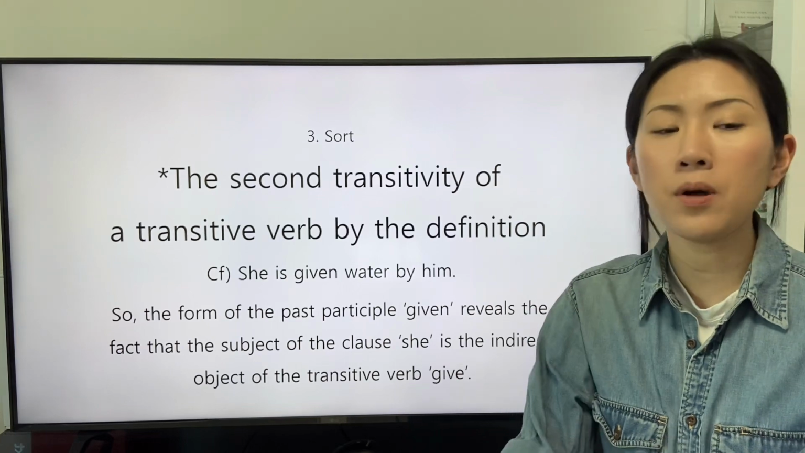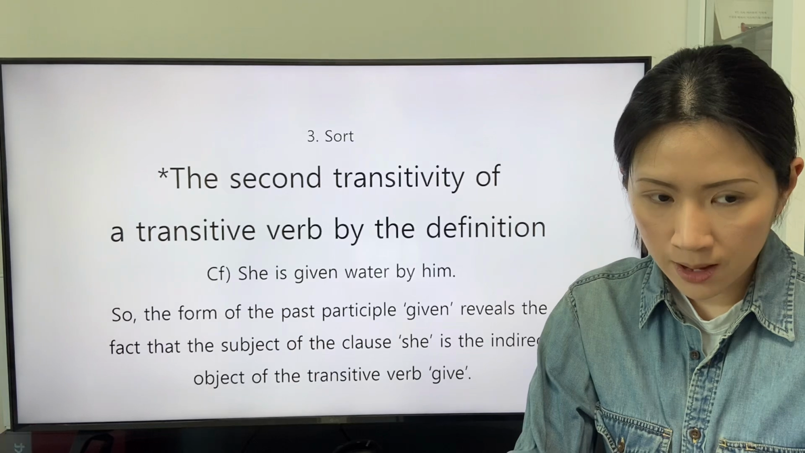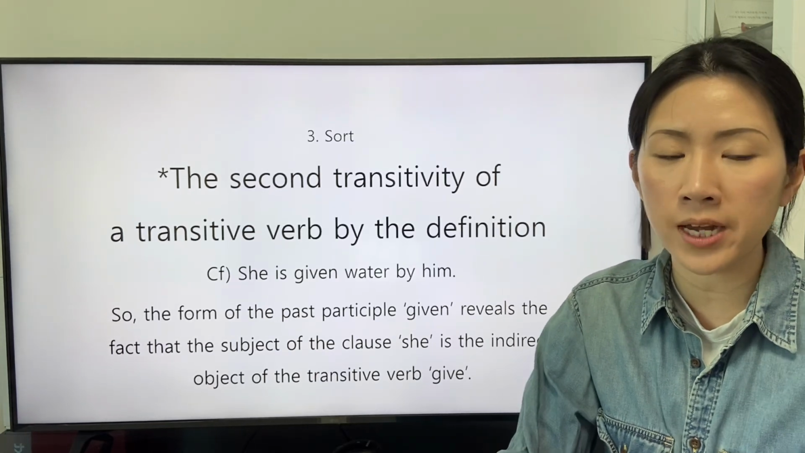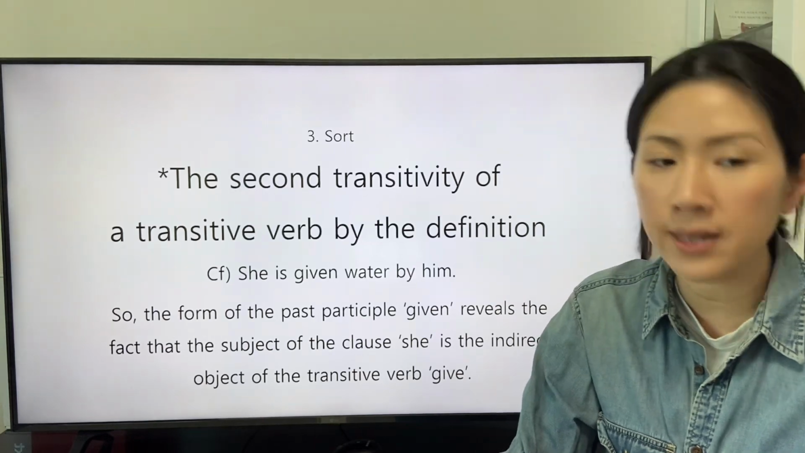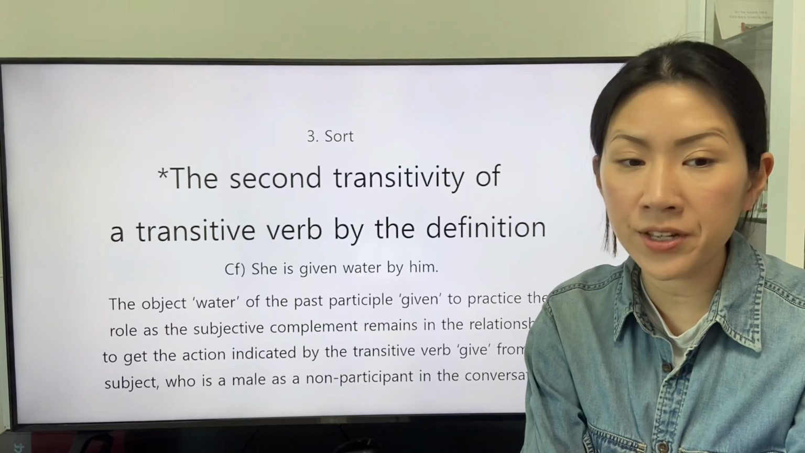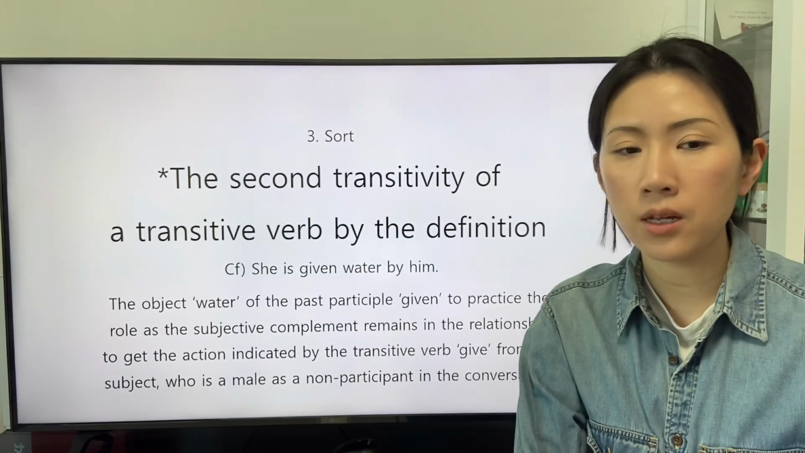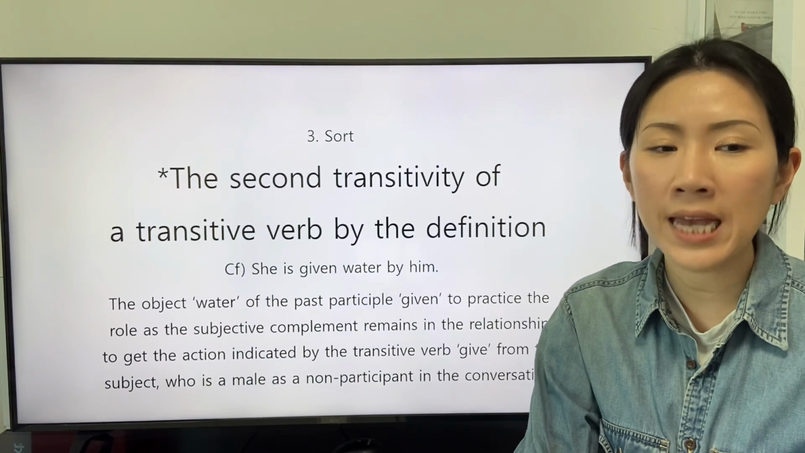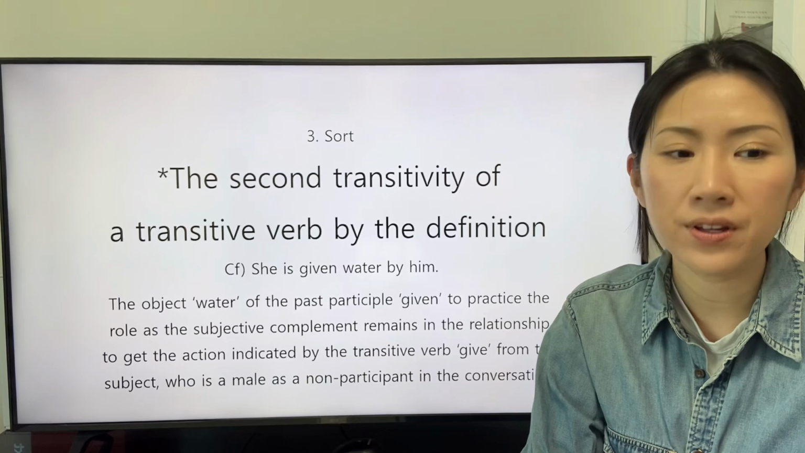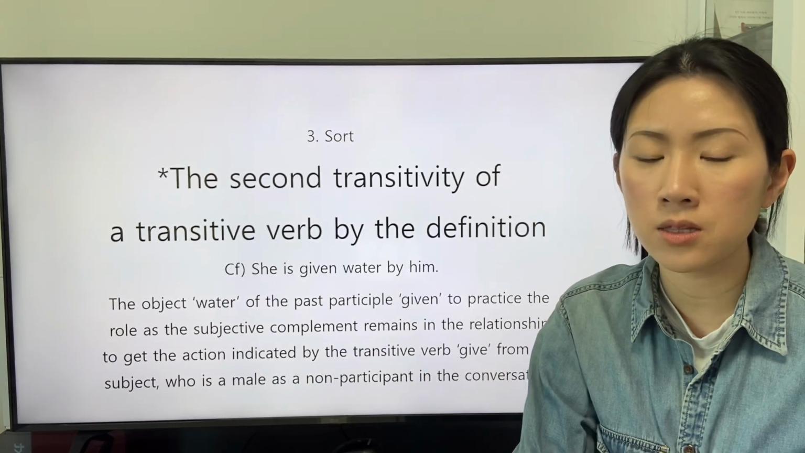So, the form of the past participle given reveals the fact that the subject of the clause she is the indirect object of the transitive verb give. The object water of the past participle given to practice the role as the subjective complement remains in the relationship to get the action indicated by the transitive verb give from the subject who is a male as a non-participant in the conversation.